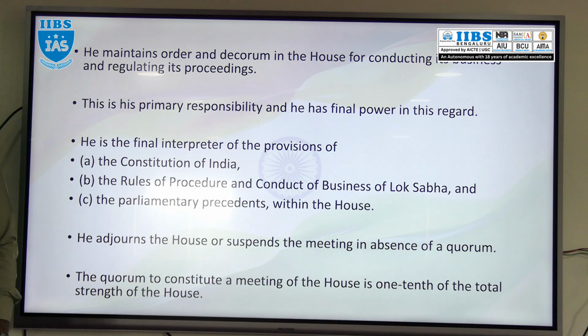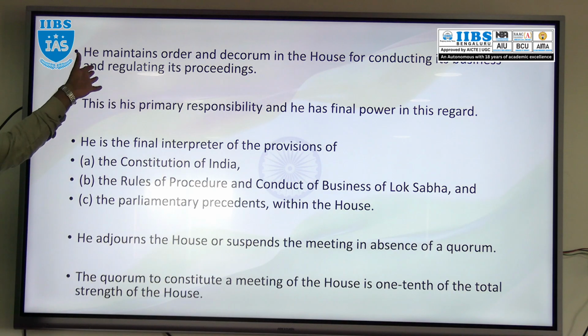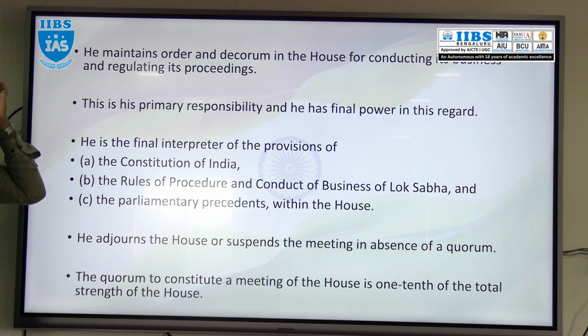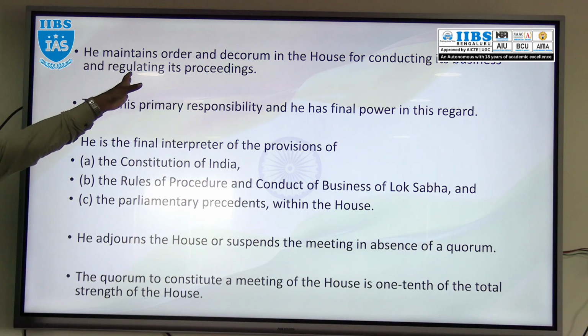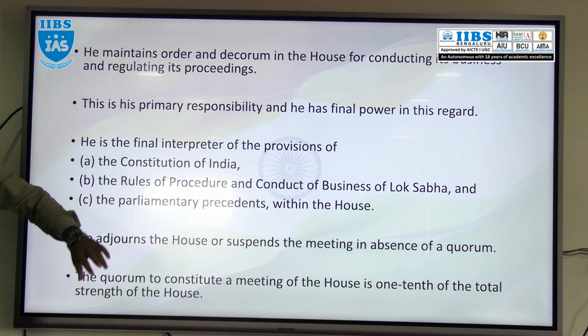In Lok Sabha, the Speaker, the presiding officer, is powerful, not the Prime Minister, not any minister. That is the power in that house. So his role is to maintain the order and decorum of the house for the smooth conducting and regulating of the session of the Lok Sabha.